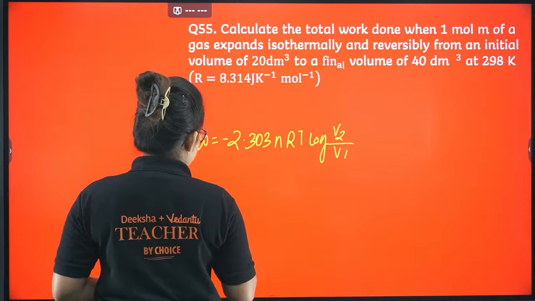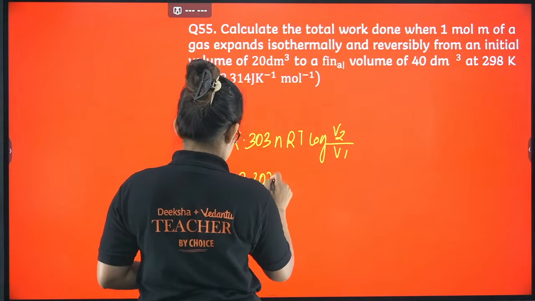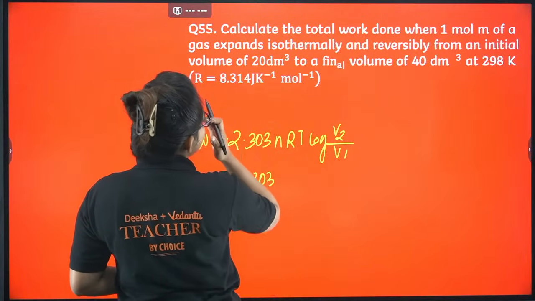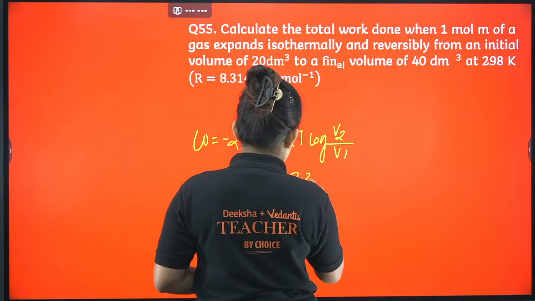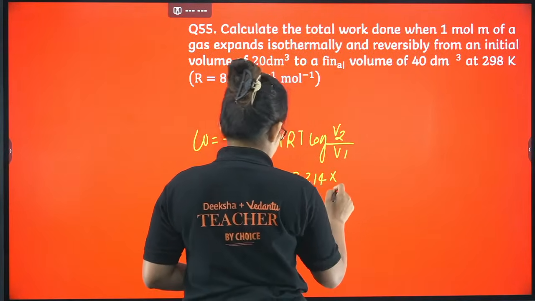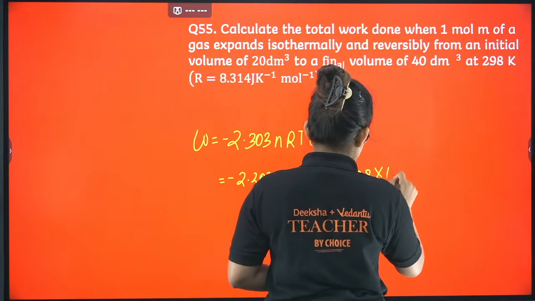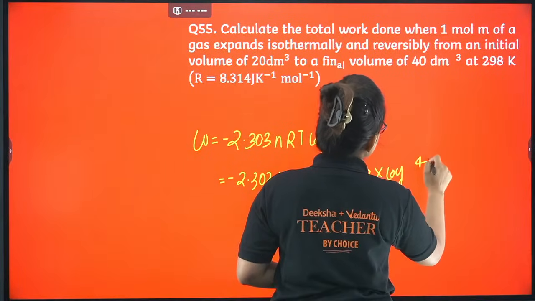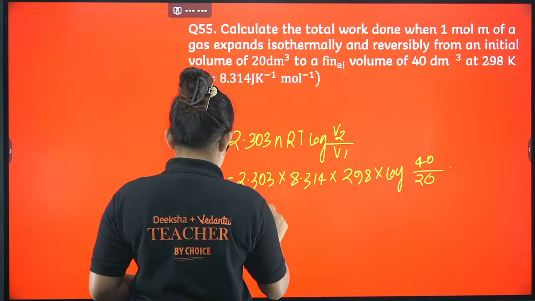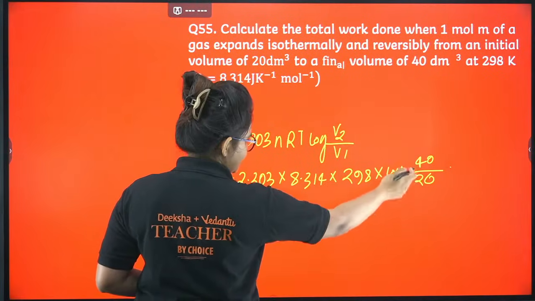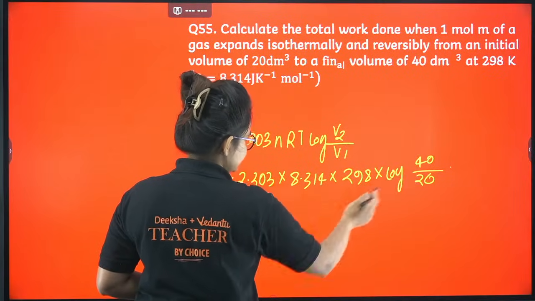Right, now put the value. So minus 2.303, here n is 1 mole, right? Okay, let's put the value of R, 8.314, into temperature 298 Kelvin, into log 40 by 20. Okay, so now if you just calculate the entire thing, this will come up to be log 2, right? Log 2 value is 0.301.